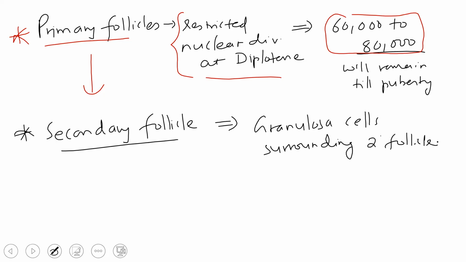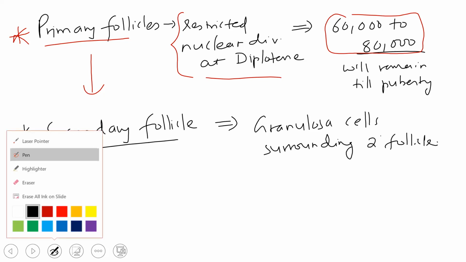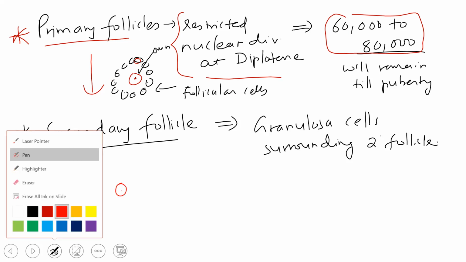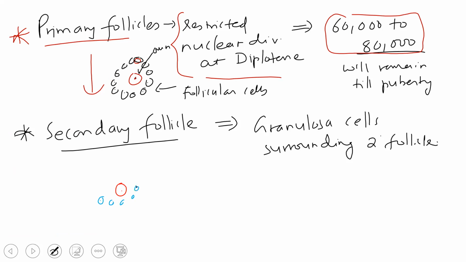I'll also draw the diagram, but wait for a while. So there is an ovum, the nucleus is restricted, and surrounding it there will be granulosa cells. Ideally, till now let's say this is the ovum. In the primary stage it is only surrounded by this sort of cells, which we call follicular cells. And this is where the nucleus is restricted. So over here, what will happen? There will be the ovum, but now new cells, the granulosa cells, will appear. These blue ones I am showing are all granulosa cells.